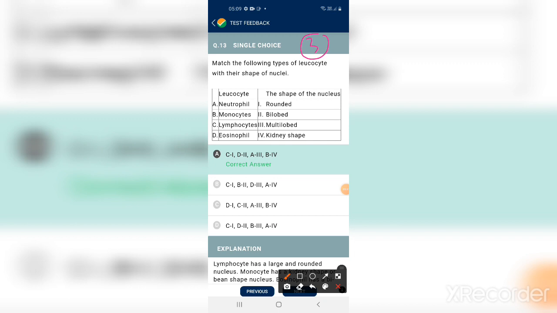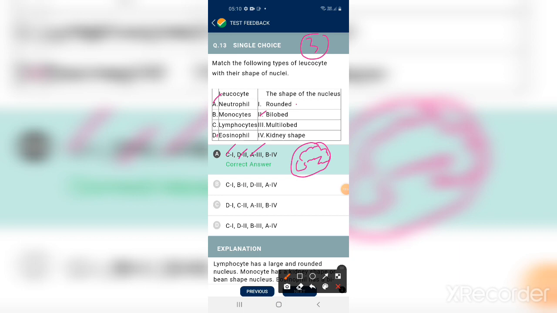Match the following types of leukocytes with the shape of the nuclei. C, lymphocyte, one round nucleus. D, eosinophils, also called acidophils, bilobed nucleus. A, neutrophils, multi-lobed nucleus. If you see the neutrophil, the most numerous cells, this is one lobe, this is one lobe, this is one lobe. It has a multi-lobed nucleus, 2 to 5 lobes. Drumstick bodies are also found in the neutrophils of female mammals.